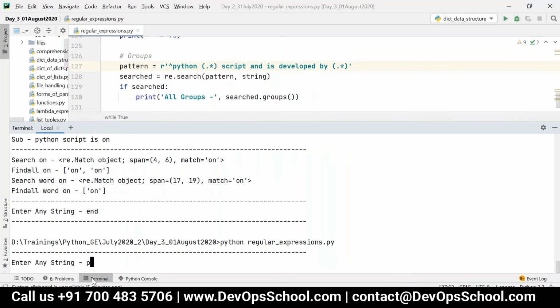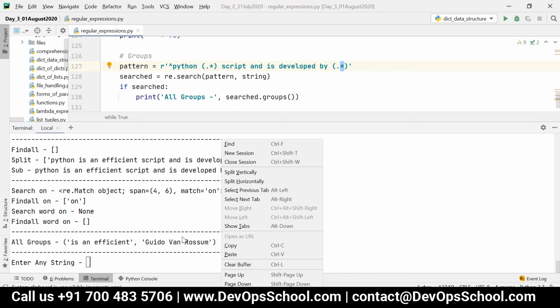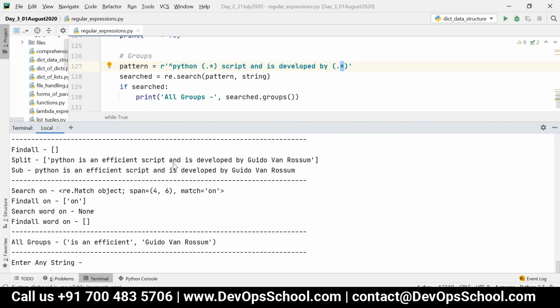Let's say the input is like "Python is an efficient script and is developed by Guido Van Rossum." Now you can see, between Python and script, what is present is "is an efficient". That has been received. And after "is developed by", we have one more group, that is nothing but Guido Van Rossum. So between Python and script, whatever is present, everything can be retrieved using searched.groups.